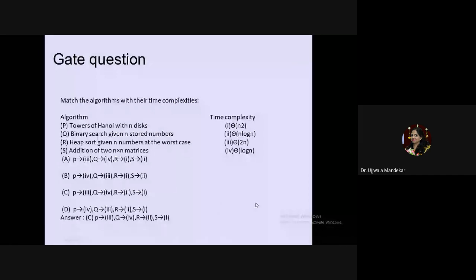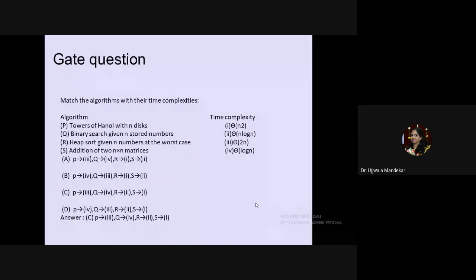Now, what will be the complexity of the exponential complexity, that is 2 raised to power n? Second is binary search. What is the complexity of binary search? In case of binary search, we divide the list and then we find out the element. We never merge the list. That's why only division is required. For the division part, you will require log n. So the complexity of binary search will be equal to log n.